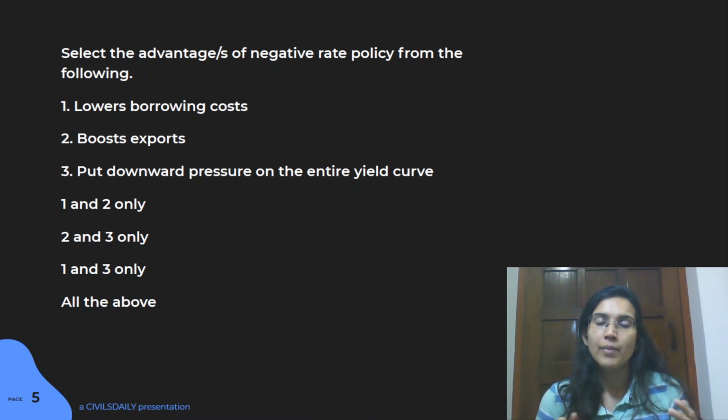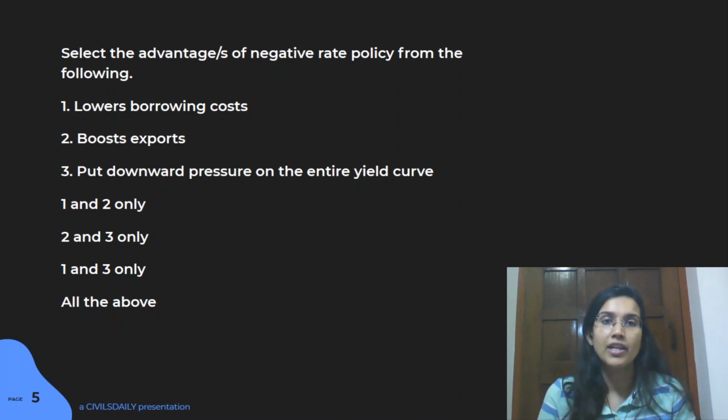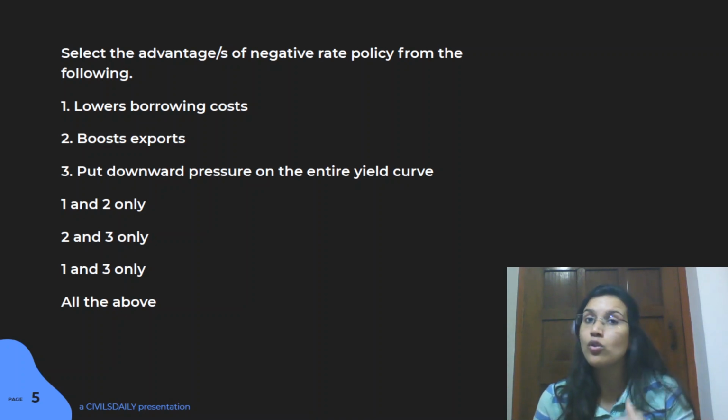So the basic idea behind negative rate policy is this. Right now in India, if you go to a bank and deposit money, say I make an FD and deposit 1 lakh rupees, I'll get interest on it, right? I'll get 6% interest, whatever the interest rate right now is, but I guess it's somewhere around 6%. That kind of interest is what I'll get when I deposit my money into the bank. But in case of negative rate policy, the interest rate goes below zero. So this means when I go and deposit my money in the bank, it's not the bank that is going to pay me interest.